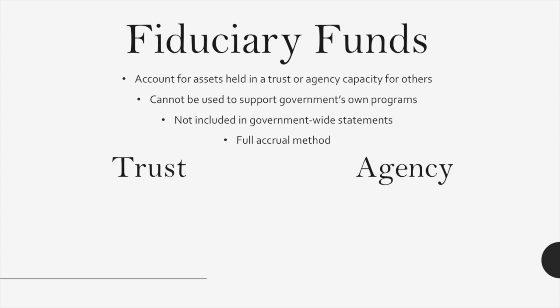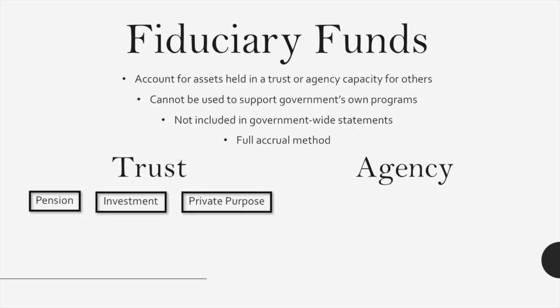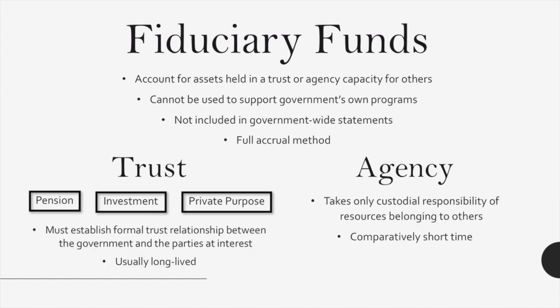And so, like I said, both trust funds and agency funds are fiduciary type funds. And trust funds can be broken further down into three different funds. You can have pension trust funds, investment trust funds, and private purpose trust funds.